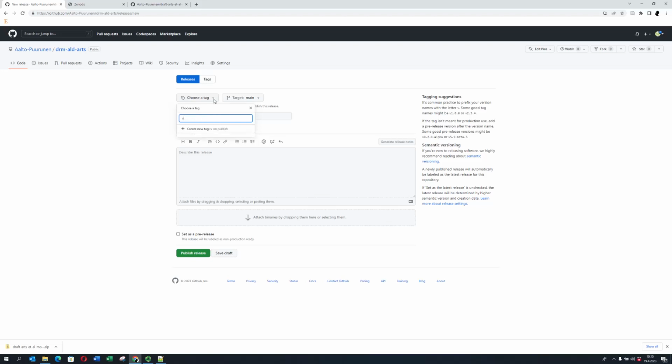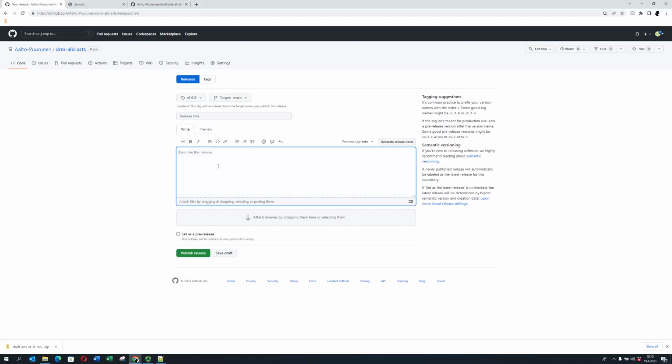It's a common one. Yeah. And then create a new tag. Yes. v1.0.0. And release title. I think here we could add the project description maybe as a description for the release.